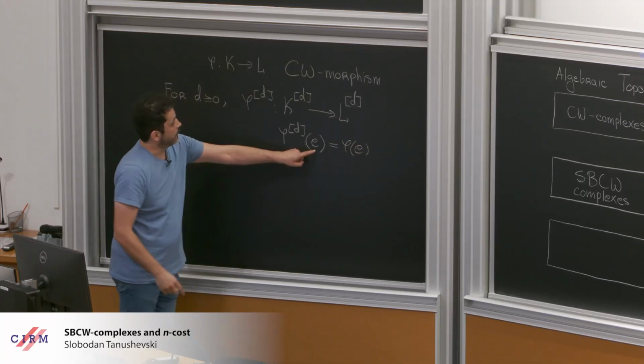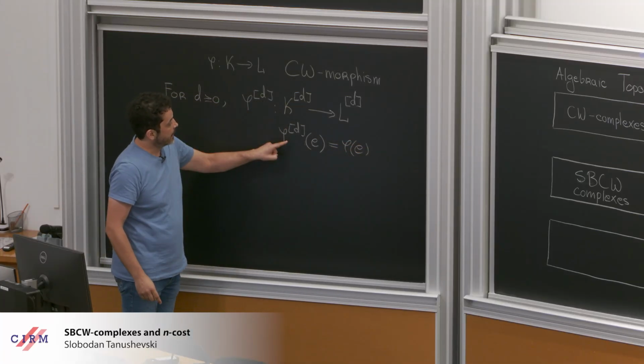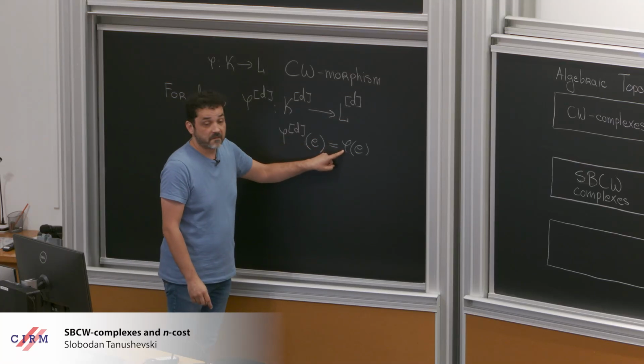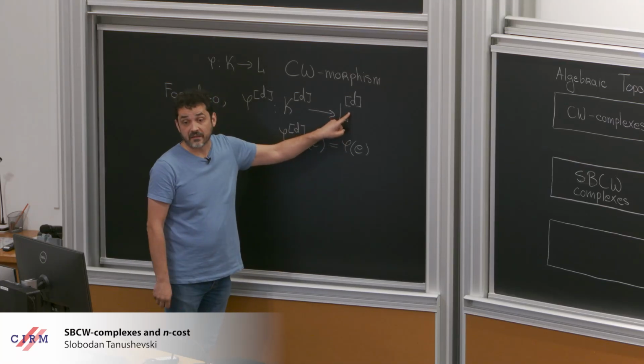Right? You take a D cell here, and then you apply phi, that's a D cell in L. Okay?